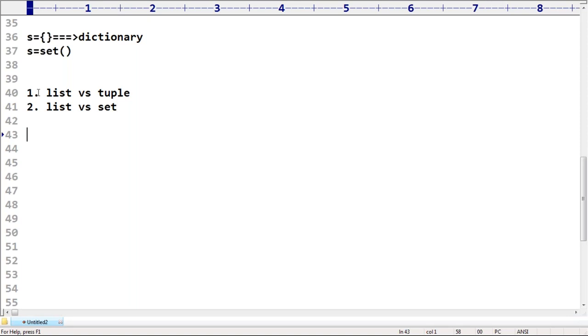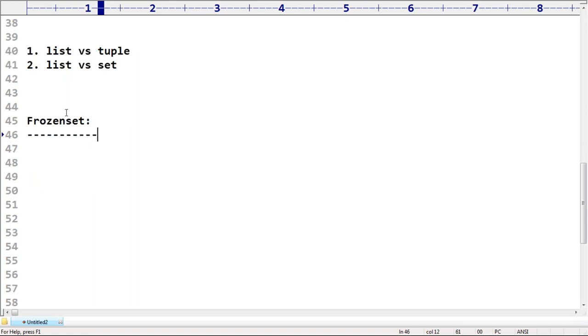Remember, these two questions are very, very important for the interview room. Remember, okay? Next, we have to talk about frozen set. Frozen set. The name itself indicates. Have you ever heard about frozen? Why do we need to mention set?